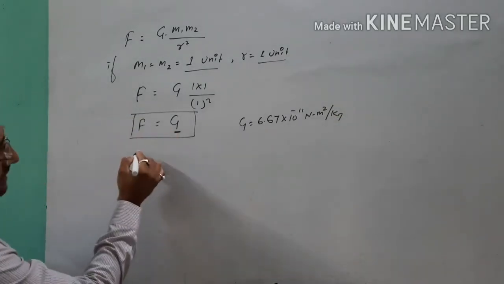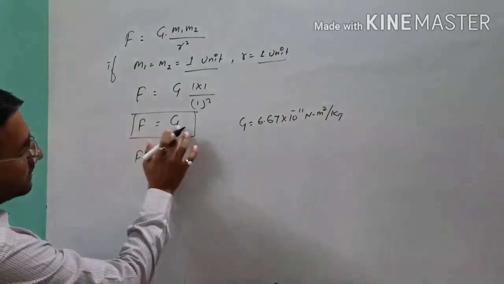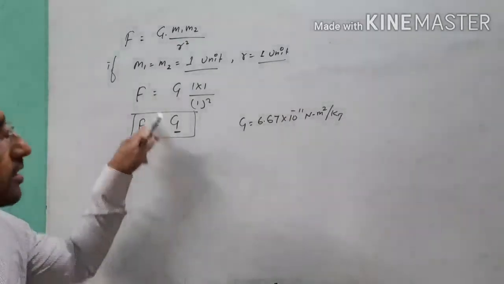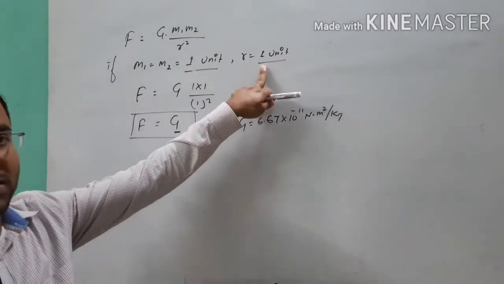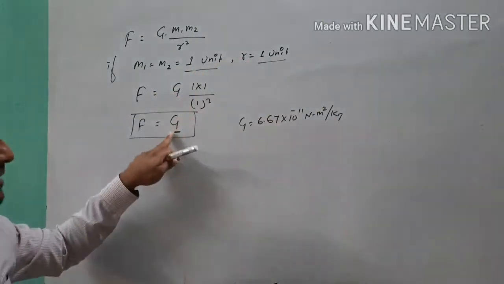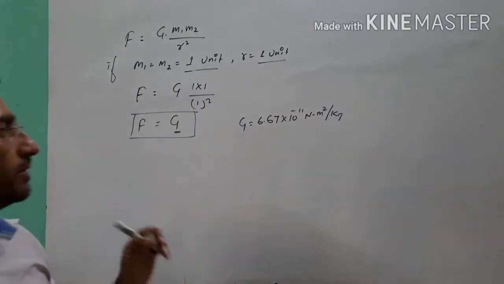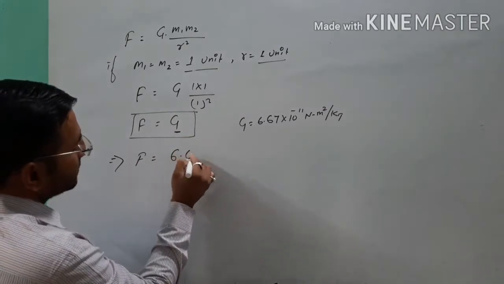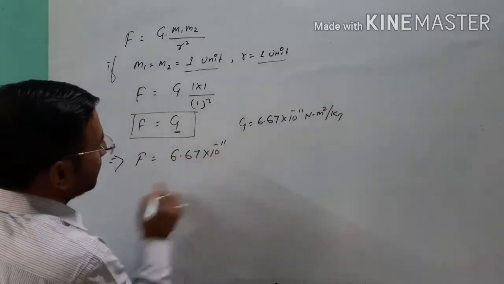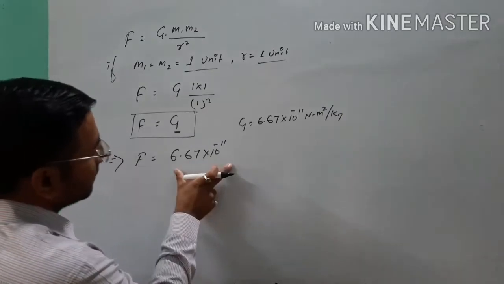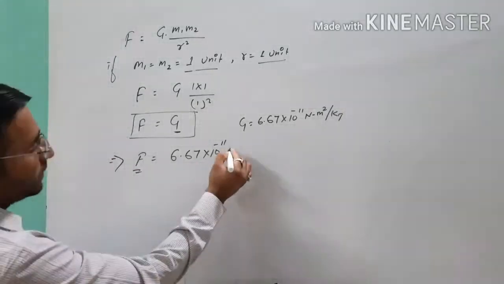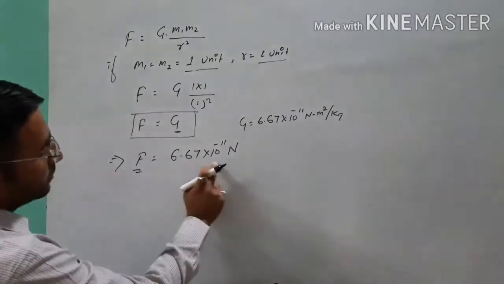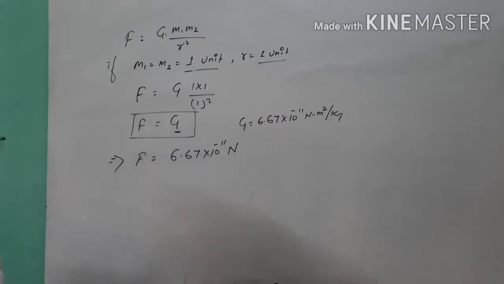But here we see the value of F is equal to G. It means that the force of gravitation between two bodies placed at unit distance and having unit mass is numerically equal to G. So F is equal to 6.67 into 10 raised to the power minus 11, and the SI unit that will come here is the SI unit of force, meaning Newton. Point clear? So it will be equal to 6.67 into 10 raised to the power minus 11.